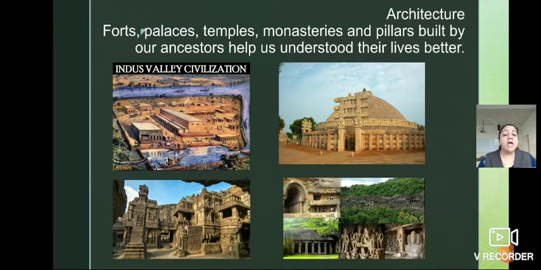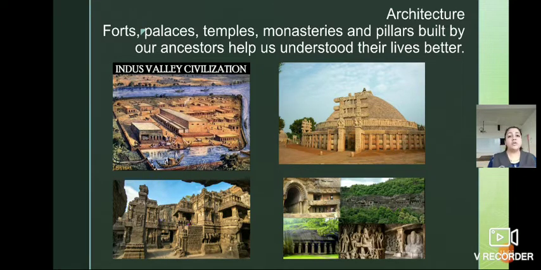Now here I have put some photos. From that you can have an idea of how people were living in the ancient period. So it is said that the earliest architectural remains in India belong to the Indus Valley civilization. Very olden days, ancient period.